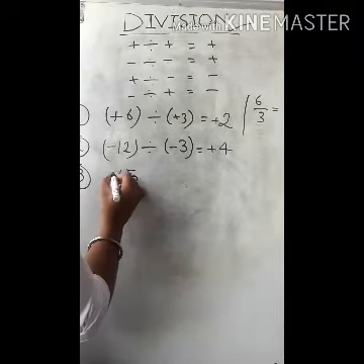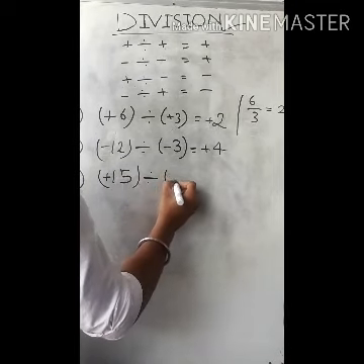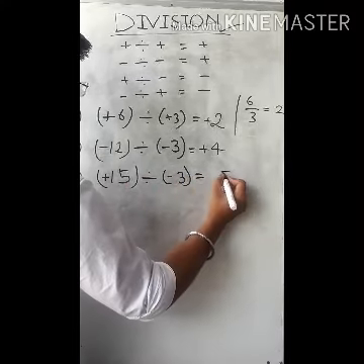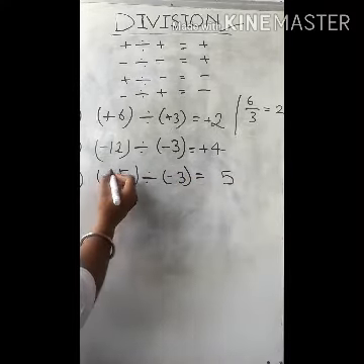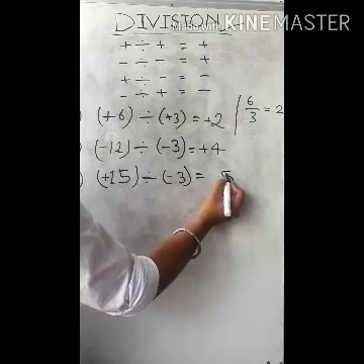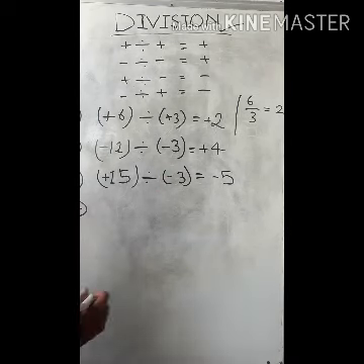Okay, let me take another example. If I am dividing plus 15 by minus 3, then 3 fives are 15. As we can see here, our both integers are of different sign. That means our result will be negative. Okay.